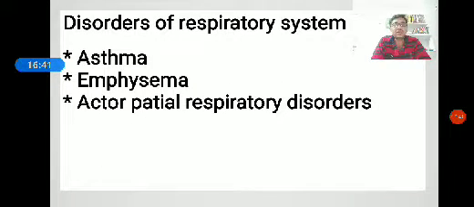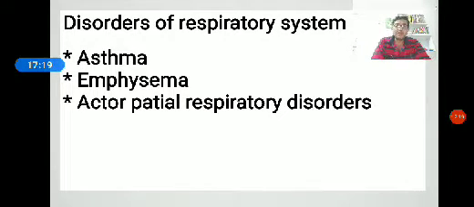Finally, the disorders of the respiratory system. First one, asthma. Difficulty in breathing causing wheezing due to inflammation of the bronchi and bronchioles is called asthma. Repeated coughing is a symptom. Then emphysema, a chronic disorder in which alveolar walls are damaged, due to which the respiratory surface is decreased. It is caused by smoking.